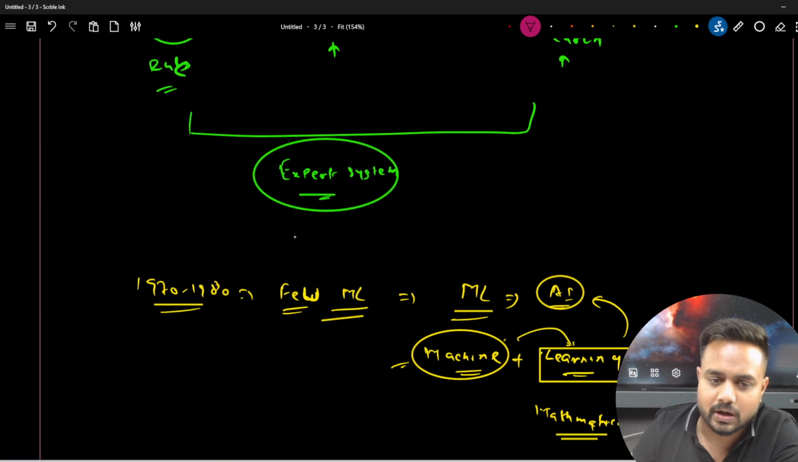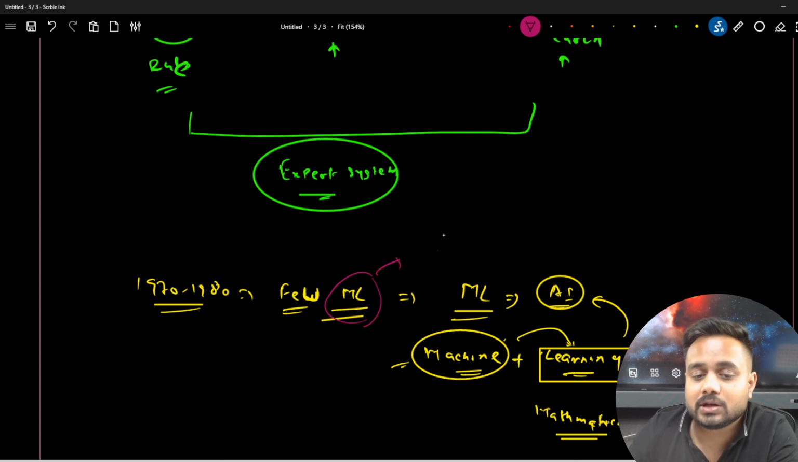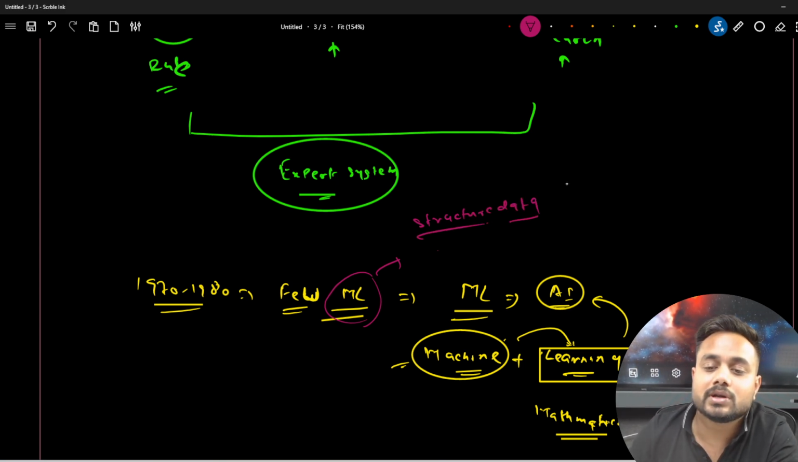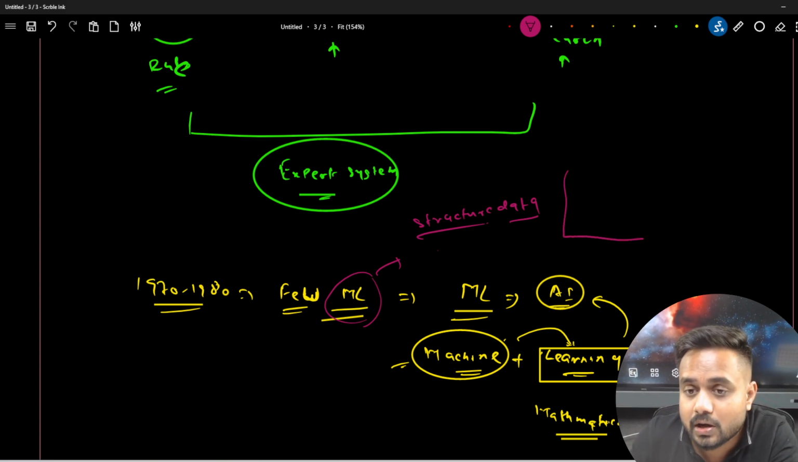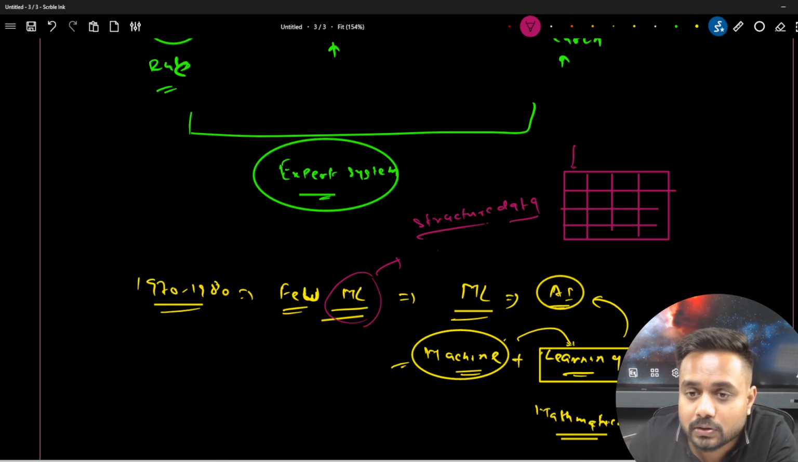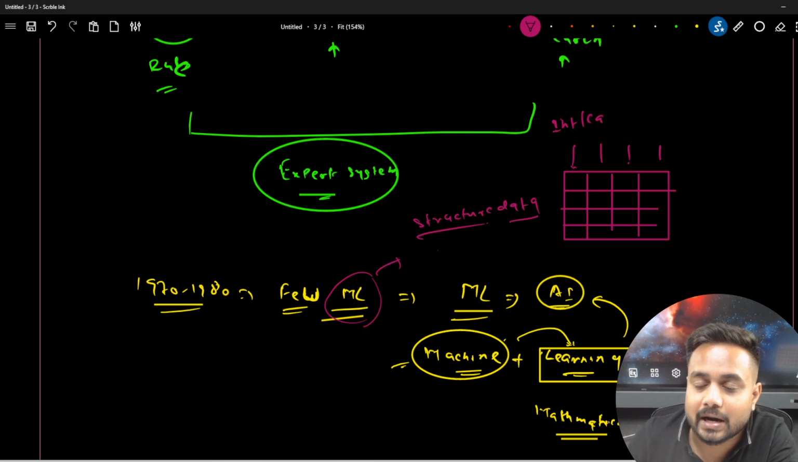And here, specifically in machine learning, we are training our model on structured data. What is the meaning of structured data? The data which we arrange into rows and columns like this one. And in these rows and columns, you will find features, whether an integer feature or a categorical feature. Integer means a numerical feature.